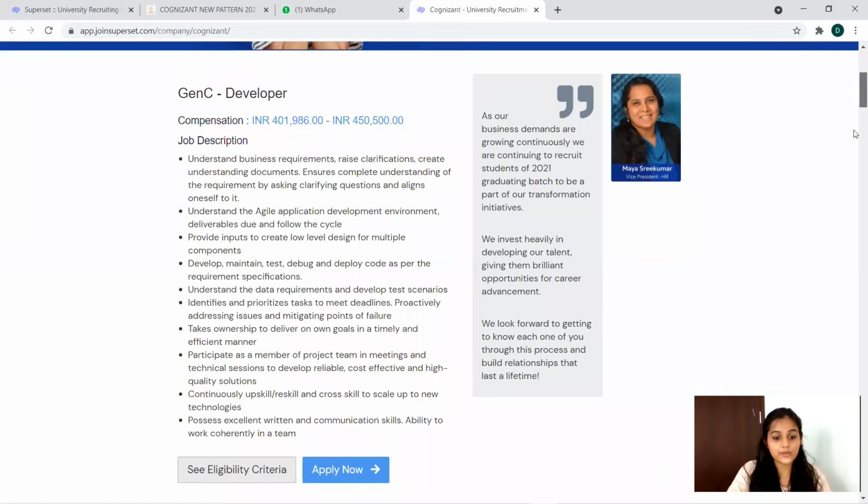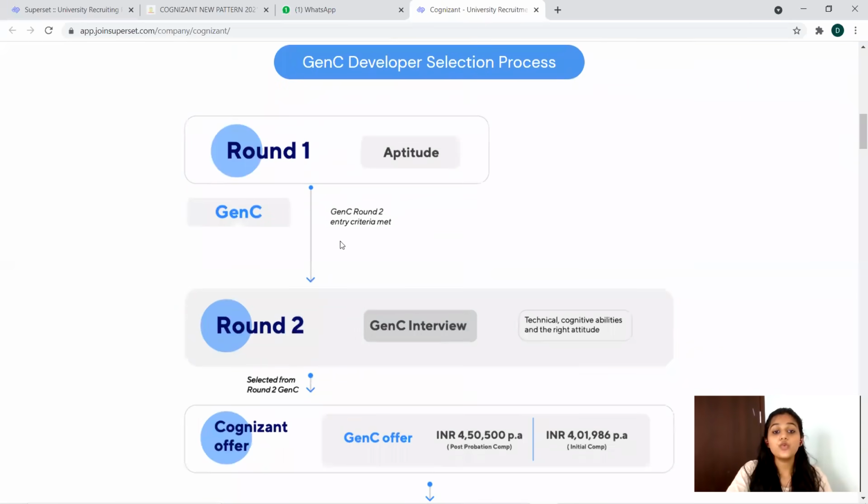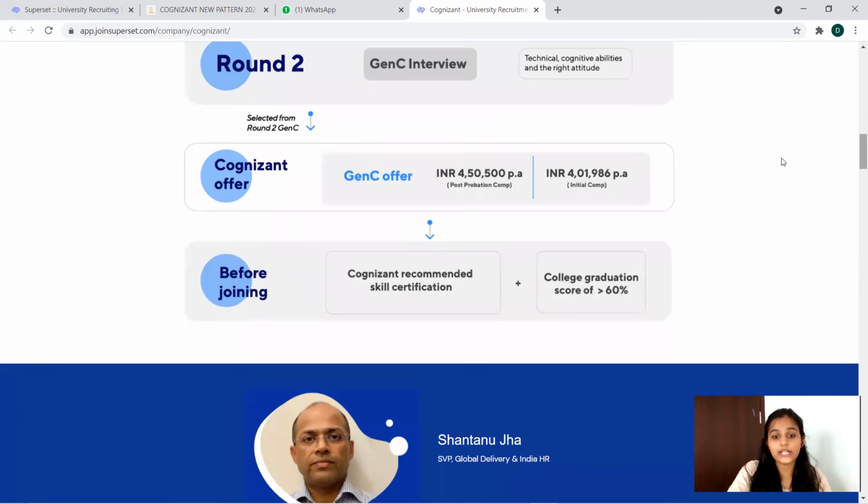And coming to the selection process details, when you apply, you will go for round 1, which is the aptitude test, and then round 2 entry criteria met. If you get selected in this, then you will be going to the second round. Then their technical, cognitive abilities and right attitude interviews will be held. So this is the second round. Then you will be going for the third round, which is the Cognizant offer letter in hand.